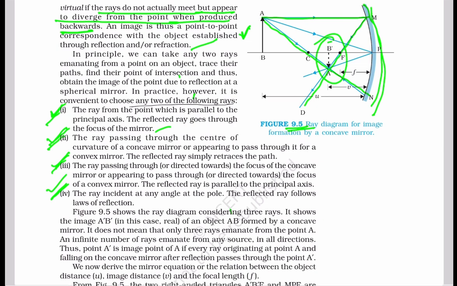Actually, these are not only two, three rays which form the image. For convenience, we are taking only two, three rays, but in actual case, an infinite number of rays emanate from any source in all directions. Thus, point A prime is the image point of A if every ray originating at point A and falling on the concave mirror, after reflection, passes through the point A prime.